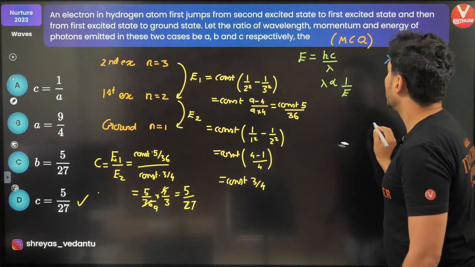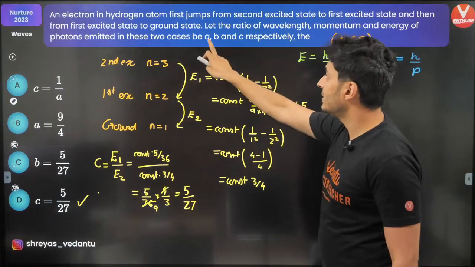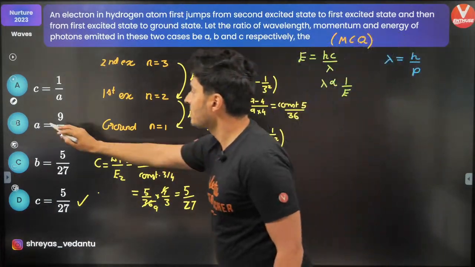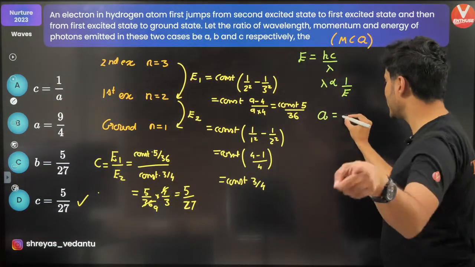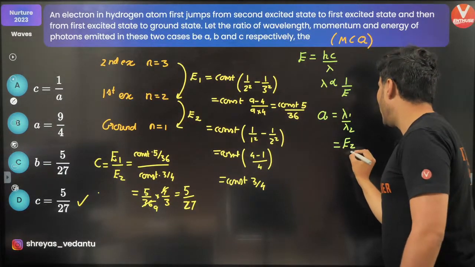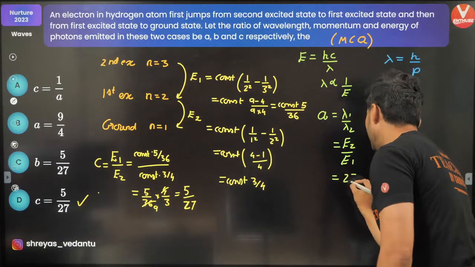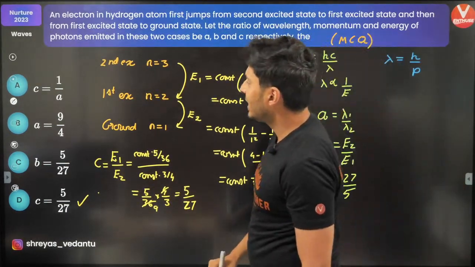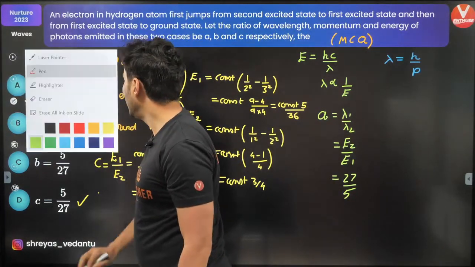Wavelength is for A, so the ratio of wavelength is called A. Hence A, which is lambda 1 by lambda 2, will be E2 by E1, exactly the reverse of this, so it will be 27 by 5. So A is 27 by 5, so wrong. C is obviously right. Okay, last thing.